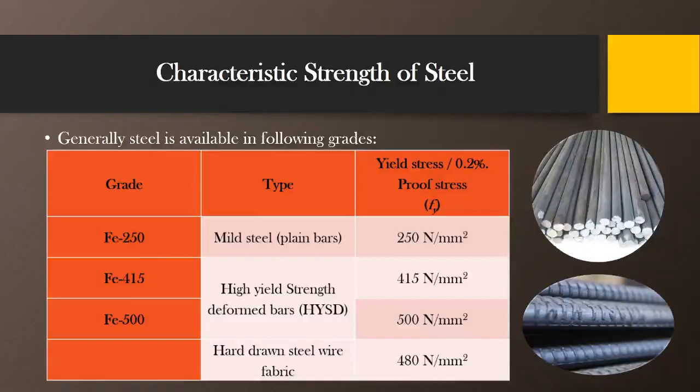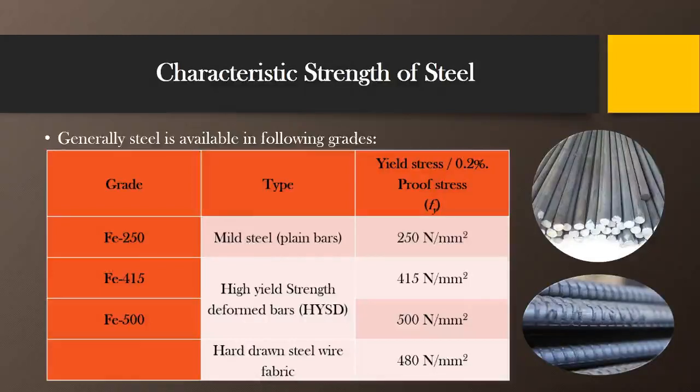So these HYSD bars have two grades, Fe 415 and Fe 500. For Fe 415, 415 is the yield strength or yield stress, so the value of Fy will be taken equal to 415 Newton per mm square. And for Fe 500, this value will be taken as 500 Newton per mm square. So these are the main three grades which we normally use for reinforced cement concrete work.